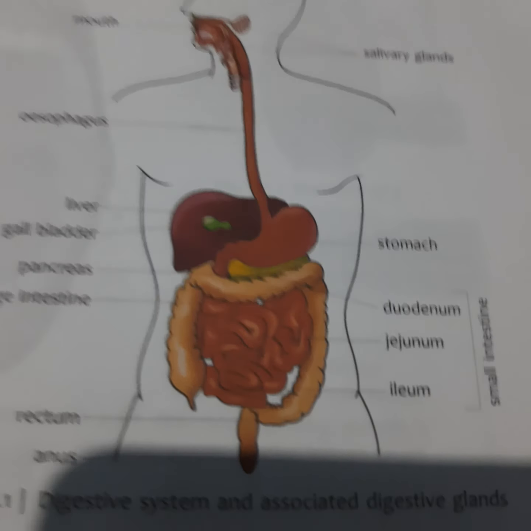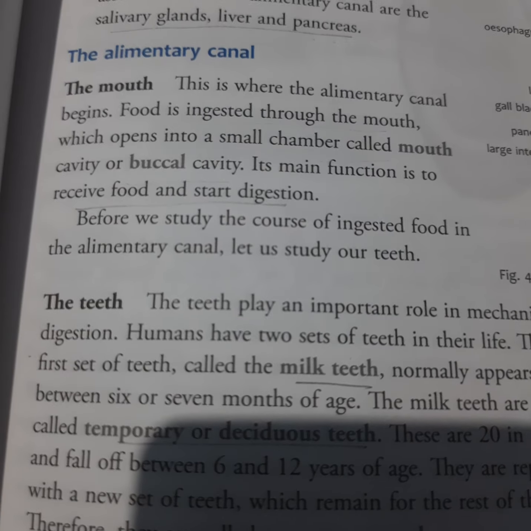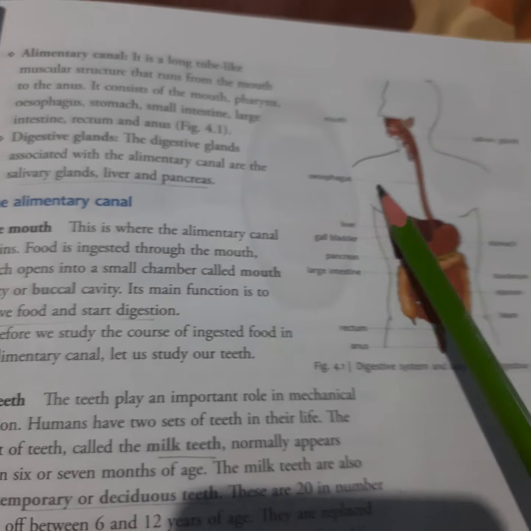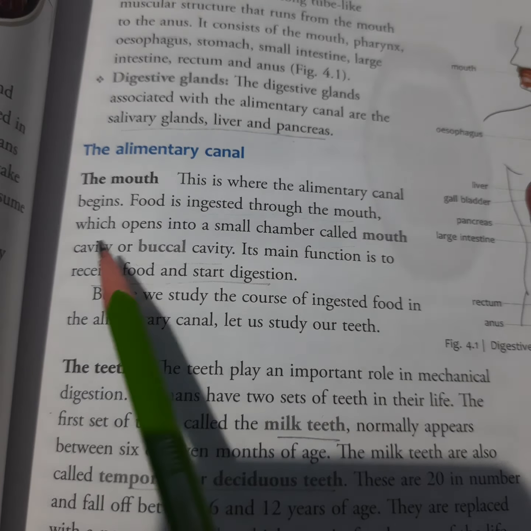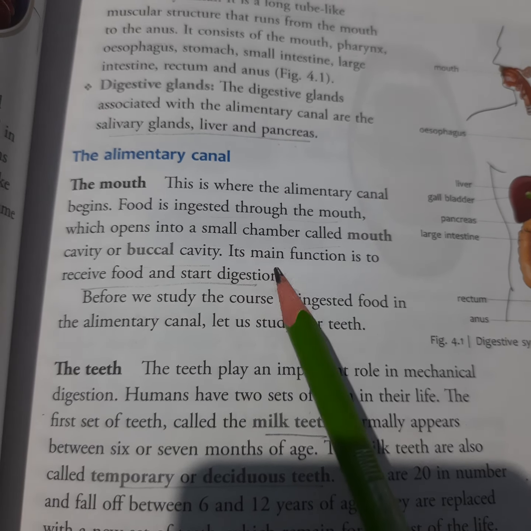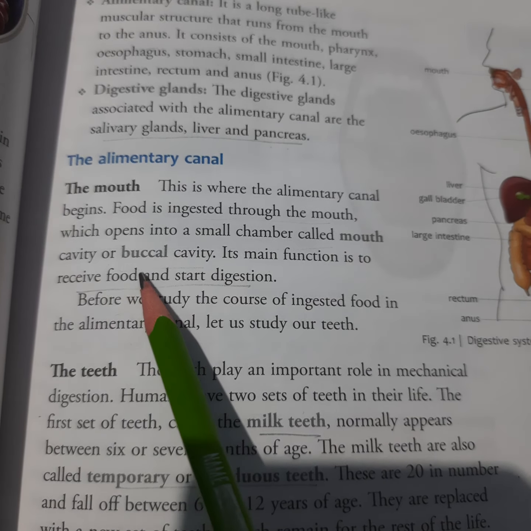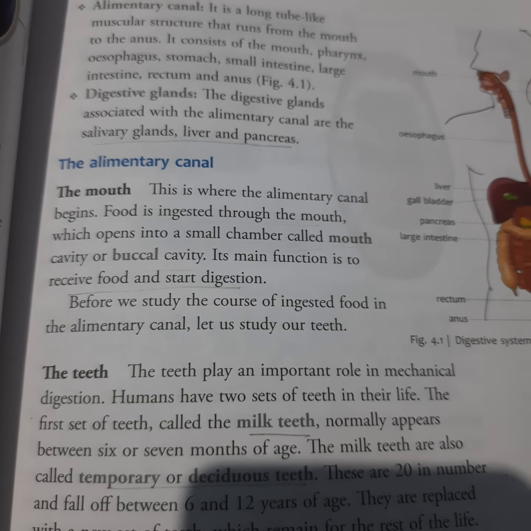So let's start. First one is the alimentary canal. First is the mouth. See in the diagram, mouth here. Okay. This is where the alimentary canal begins. Food is ingested through the mouth, which opens into a small chamber called the mouth cavity or buccal cavity. So you can say mouth cavity or buccal cavity, both are the same.